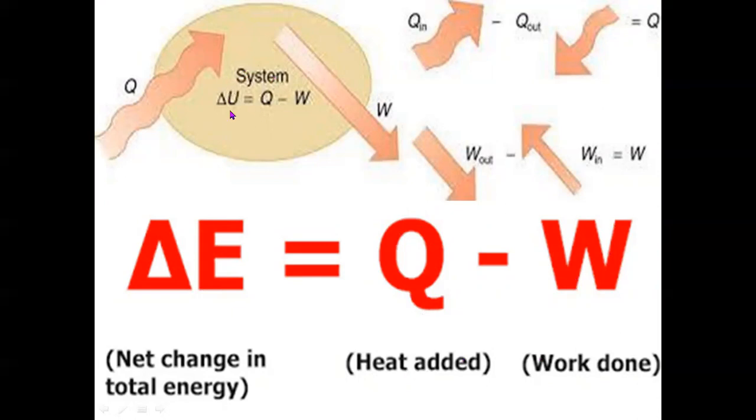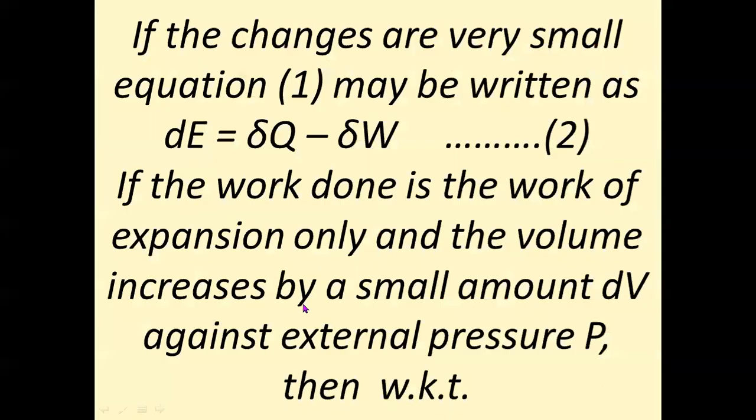This is the system. Heat is entered into the system, but it is not totally utilized to increase its internal energy. Why? Because it is doing some work. Therefore, this Q will not be equal to the increase in internal energy, but it is the difference between the heat absorbed minus work done. Why? Because to do some work, it needs some energy in the form of heat.